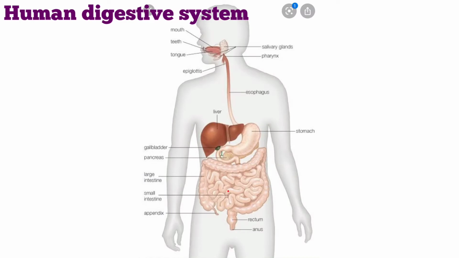The diagram shows the human digestive system. Students, this question is asked many times in the exam: explain the human digestive system in detail, and in this you have to draw the diagram also. The diagram is given in your notebook, so when you write the notes of this topic, draw the diagram along with it. So now we will see how digestion takes place in the human body.